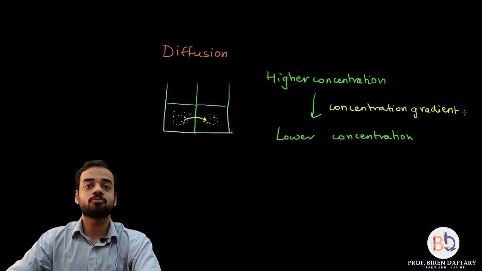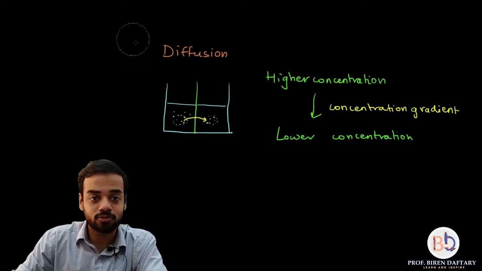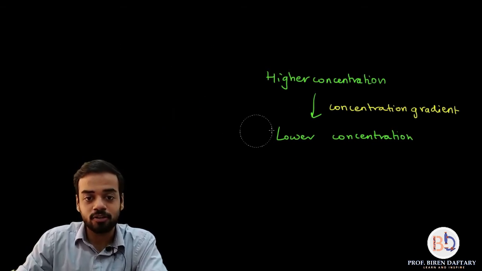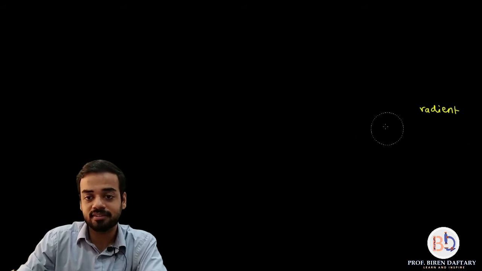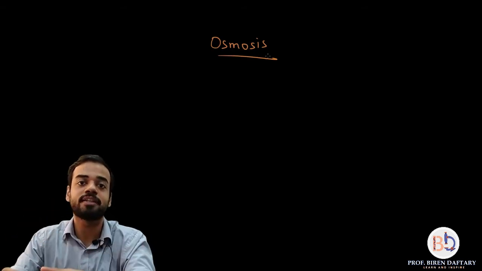Now let us move on to the next term, which is osmosis. Okay, so I will just rub this off. Now osmosis is same as diffusion, but the only difference is that whenever we are talking in terms of water, we use the word osmosis. Okay, so let us write down the second terminology, which is osmosis. So whenever water moves from higher quantity to lower quantity, we call that movement as osmosis.